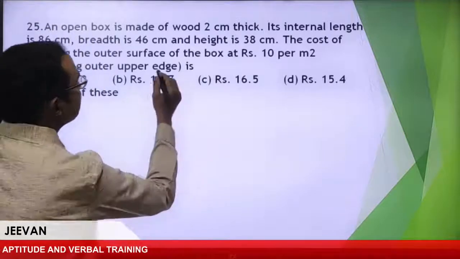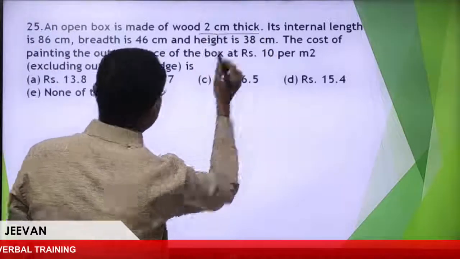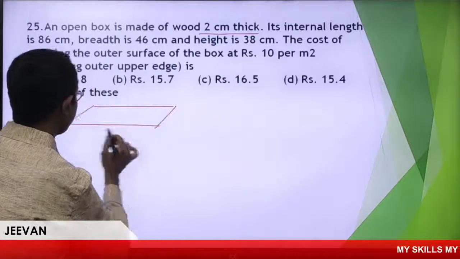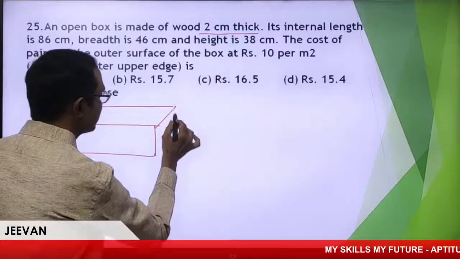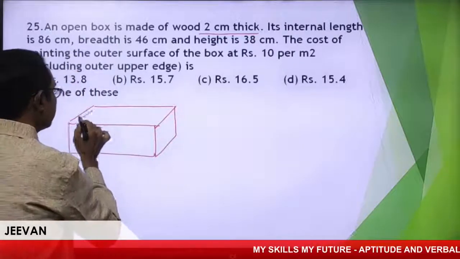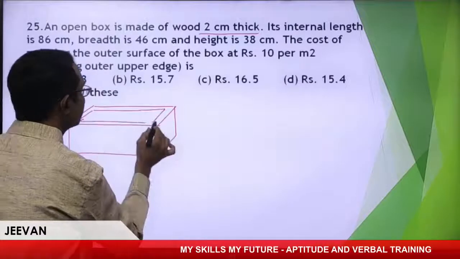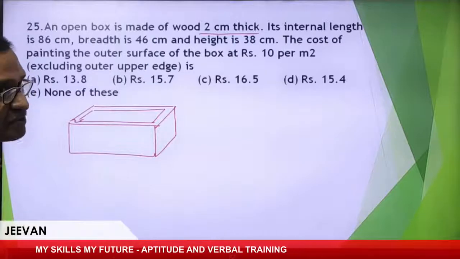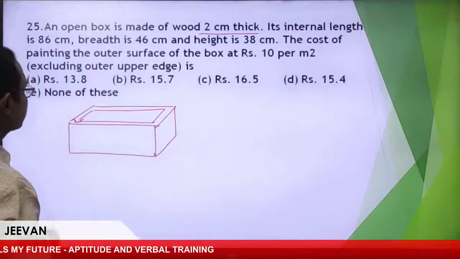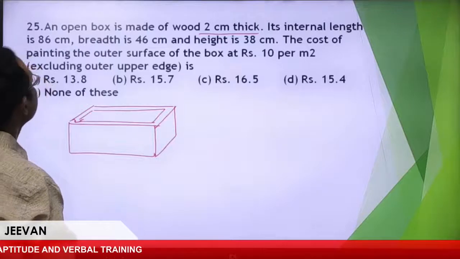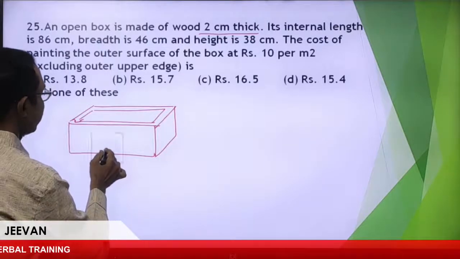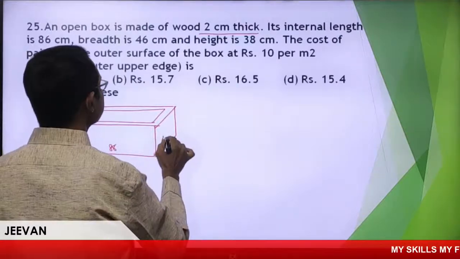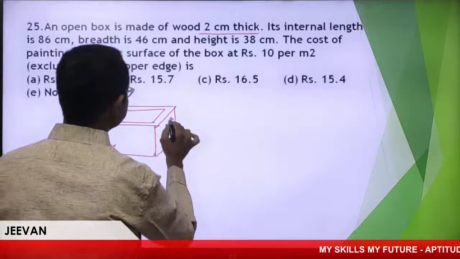An open box is made of wood 2 centimeter thick. Let me draw the picture, all of you. Look at it. This is an open box. The box is like this, having some thickness. The thickness is 2 centimeter. Its internal length is 86, the breadth is 46, and the height is 38.